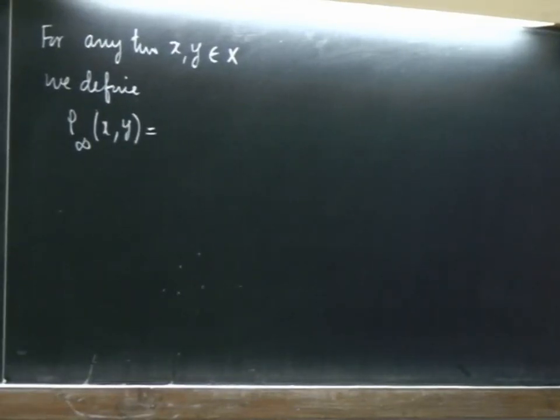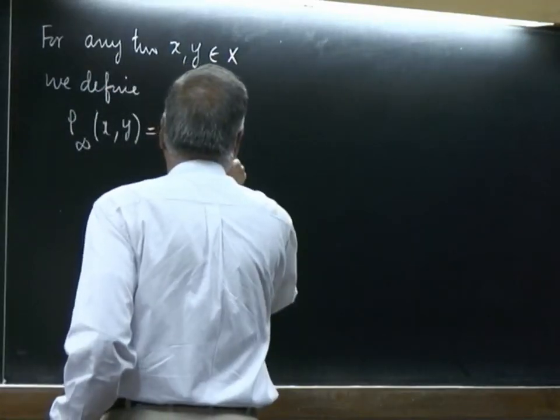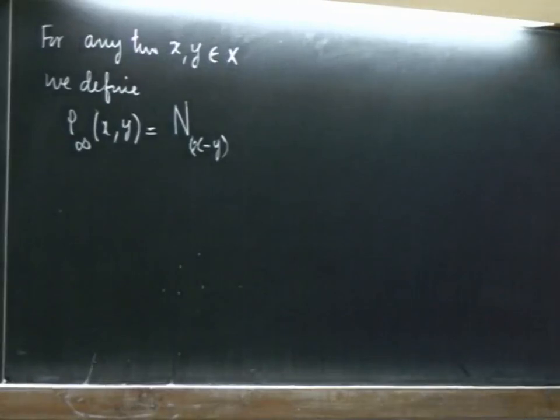So, you look at the least upper bound of x minus y, that is sup of (x minus y). Take the least upper bound of the sequence x minus y.